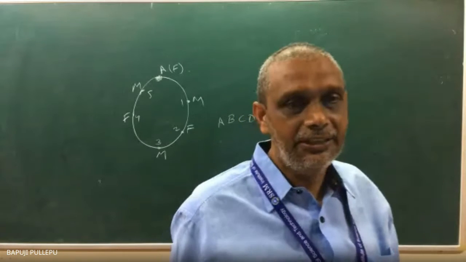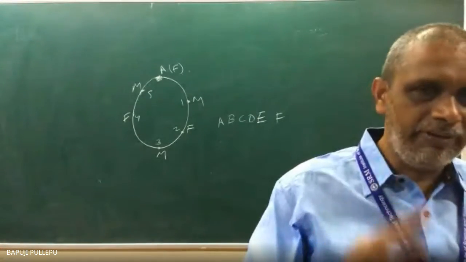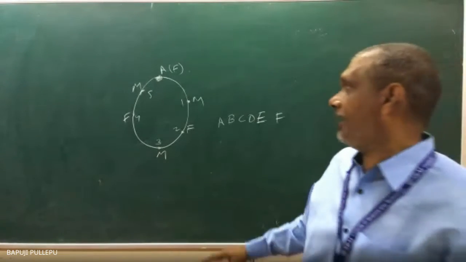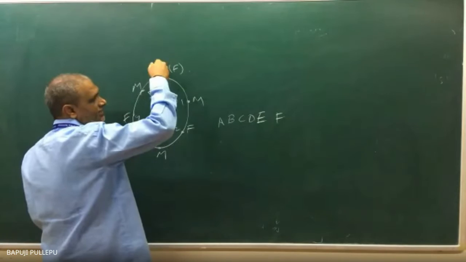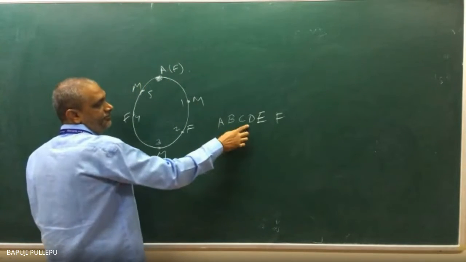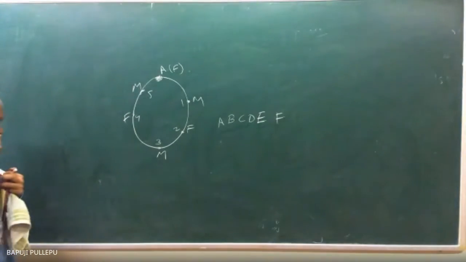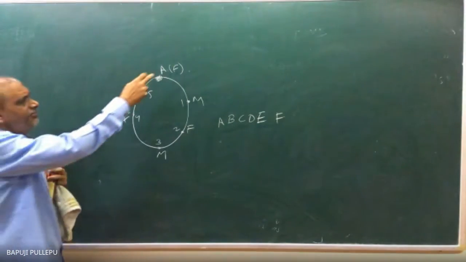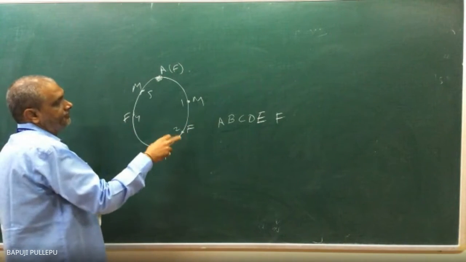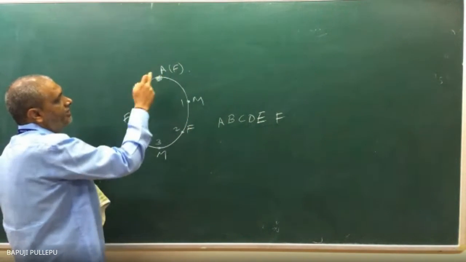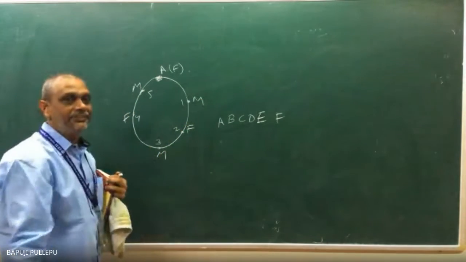Very good, your logic is good. One nice way you are thinking. Suppose A, B, C are female, and D, E, F are male. Then the arrangement is female, male, female, male, female, male.